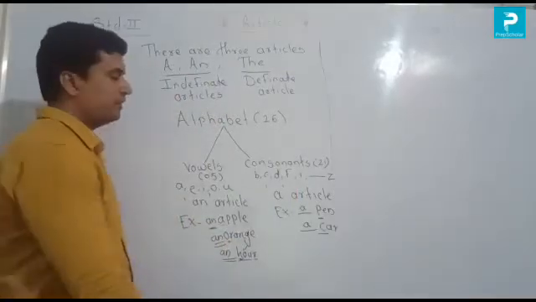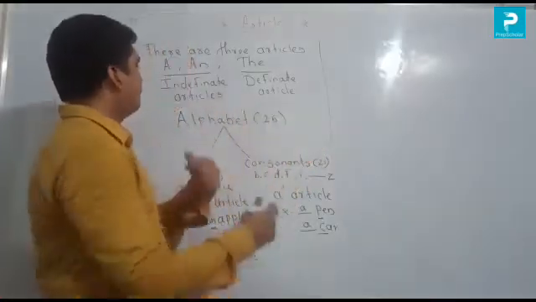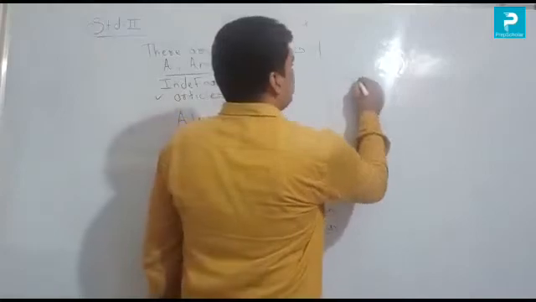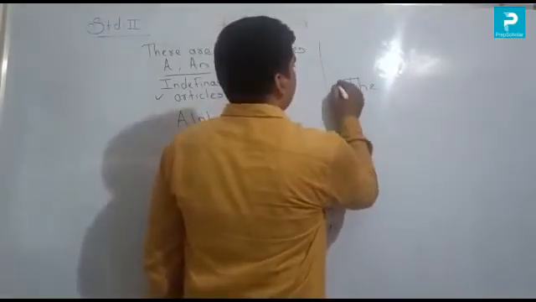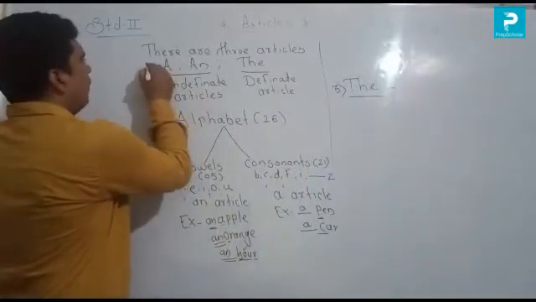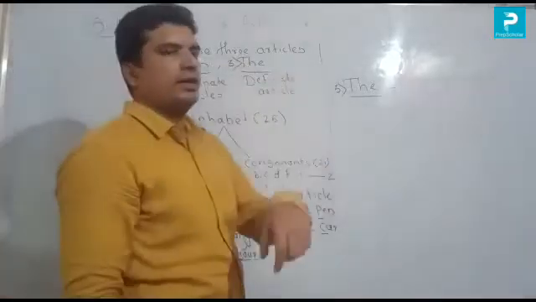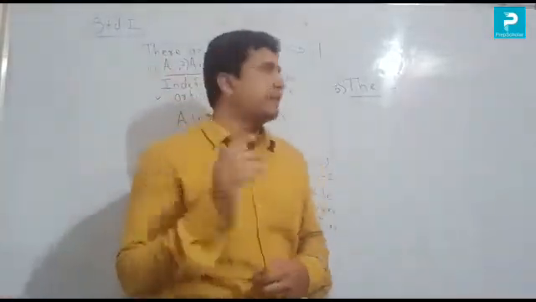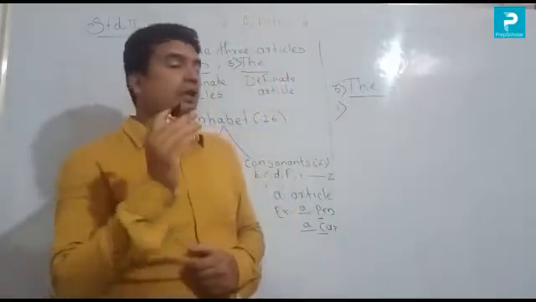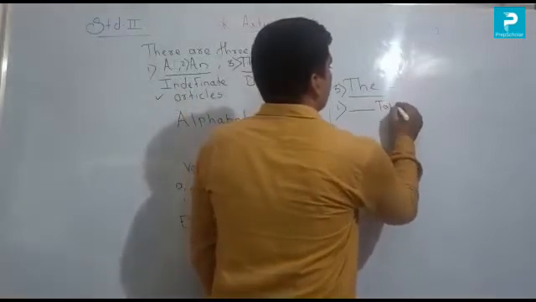Understood? So these are the vowels and these are the consonants. Then third number, this is complete. Then the is there. So the article. Then the article. So where do we use the article? The first one is for one particular thing in a world. Suppose there is the Taj Mahal.